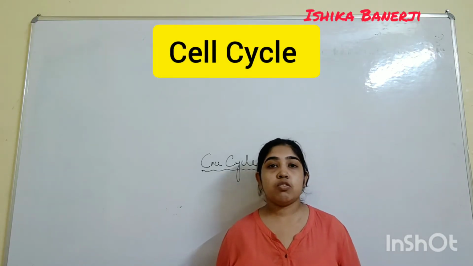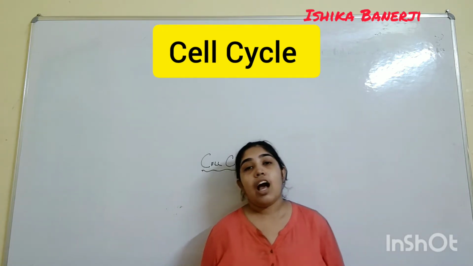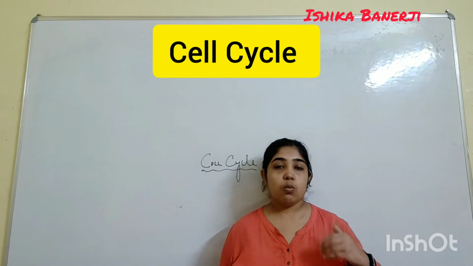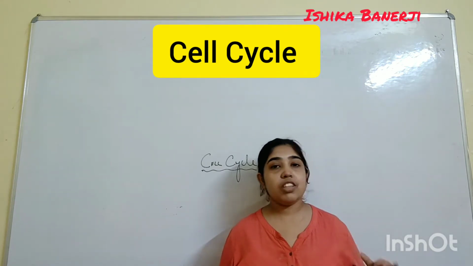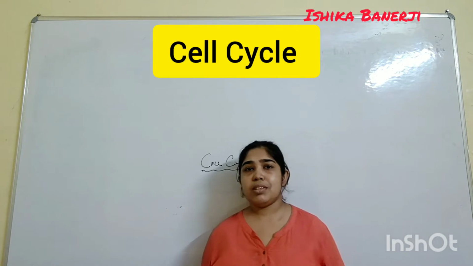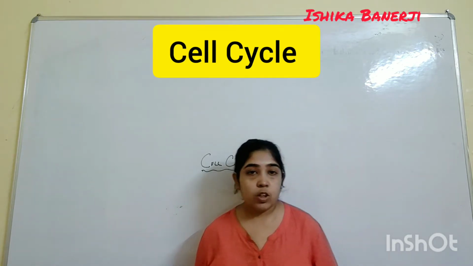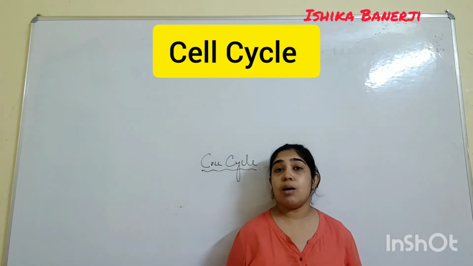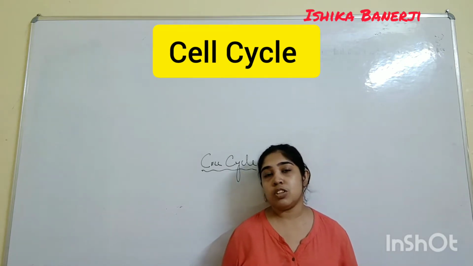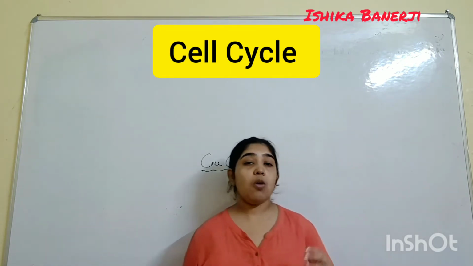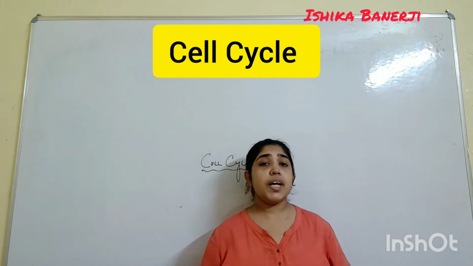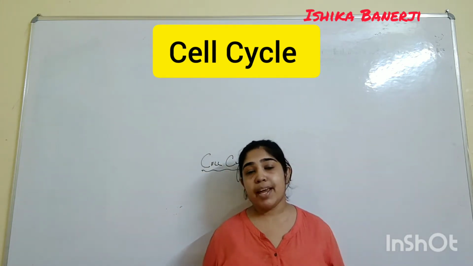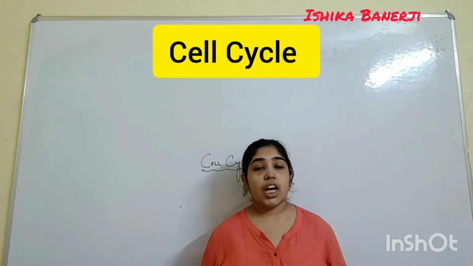This is part 4 of the chapter cell cycle, and in this chapter we will be studying about the cell cycle. In previous videos we have studied what happens in mitosis, what happens in meiosis, and the difference between meiosis and mitosis. Also I have explained how X and X together form a female or girl child, and how X and Y together form a boy child. So this is what we have already studied.